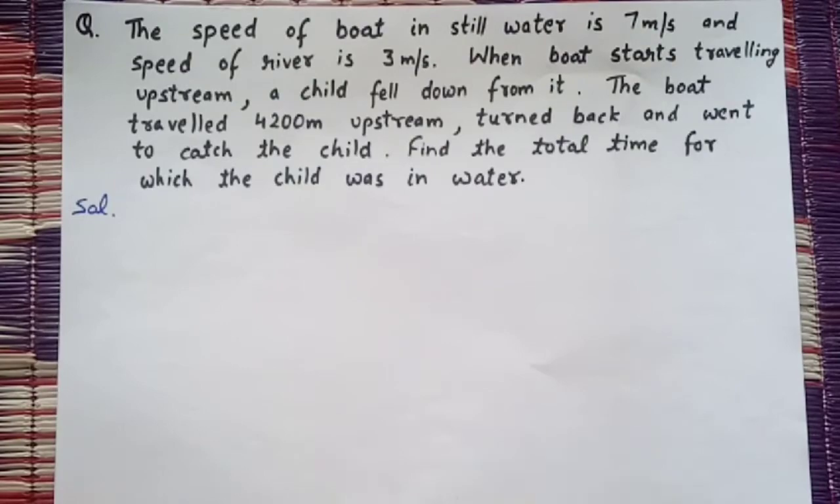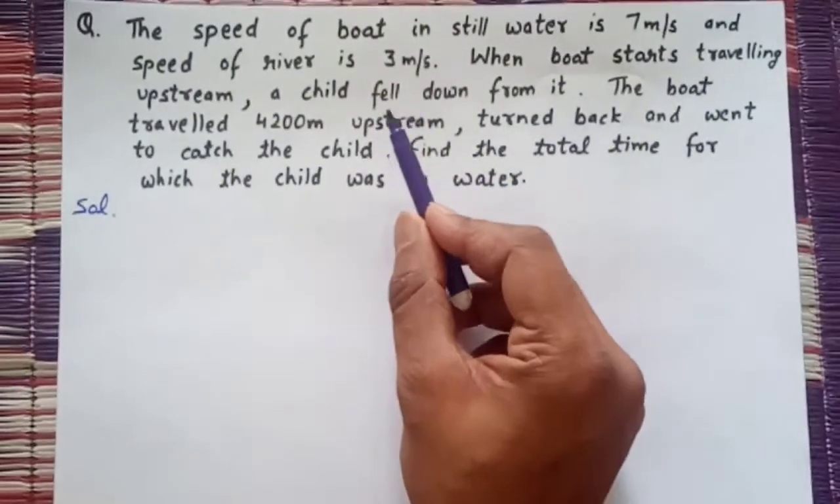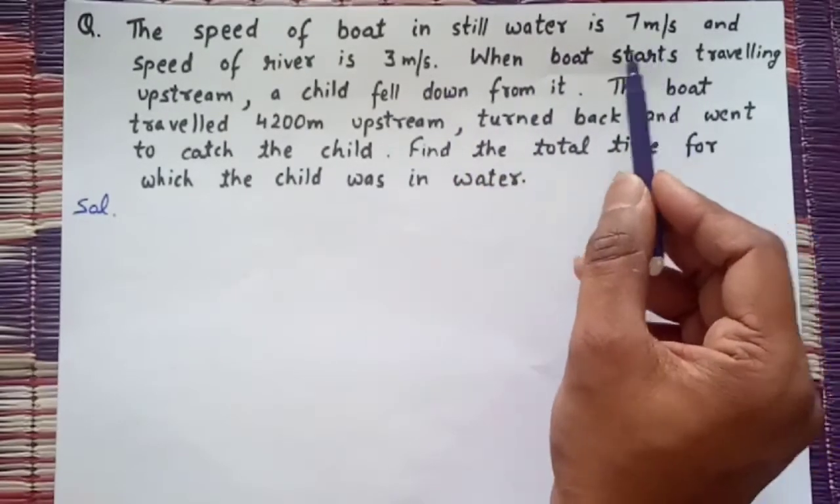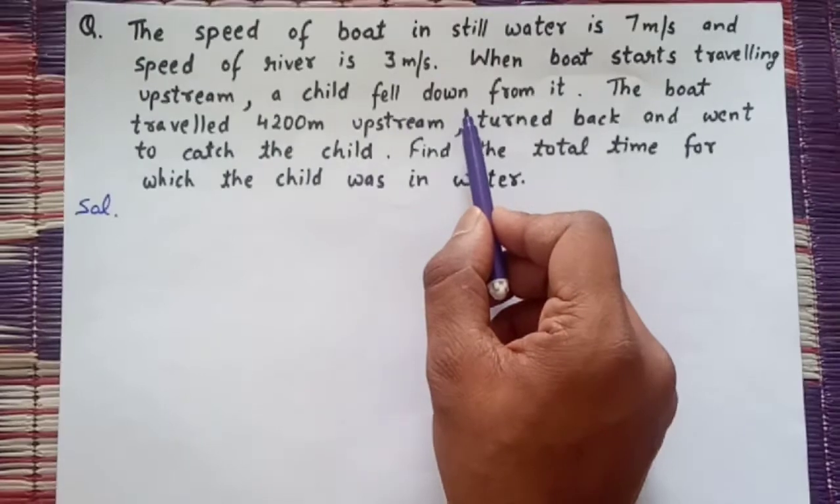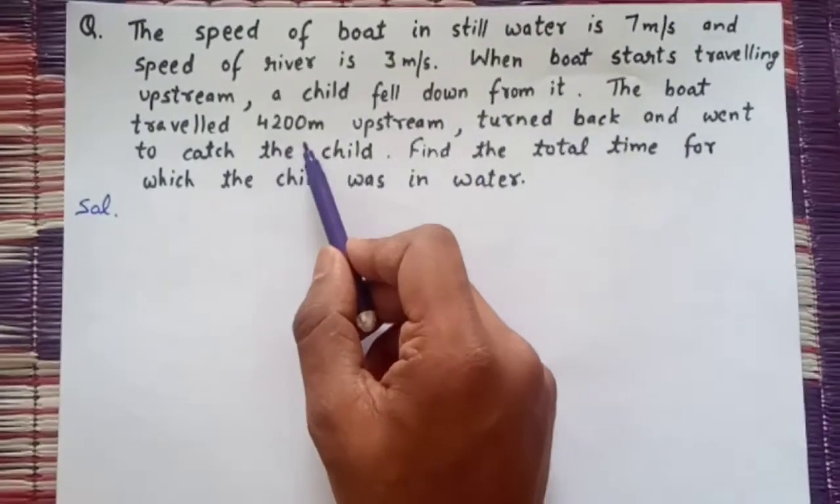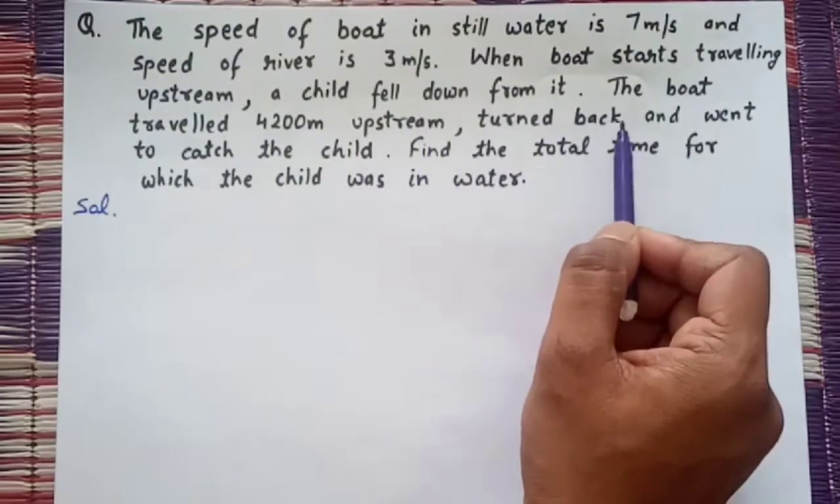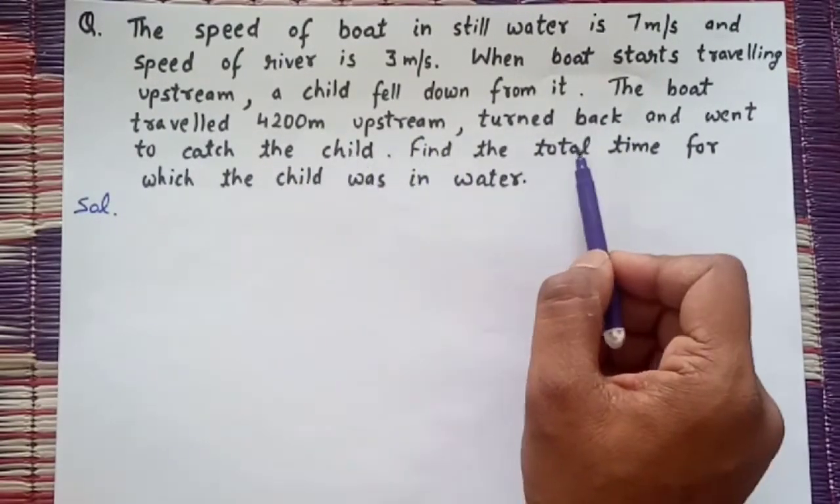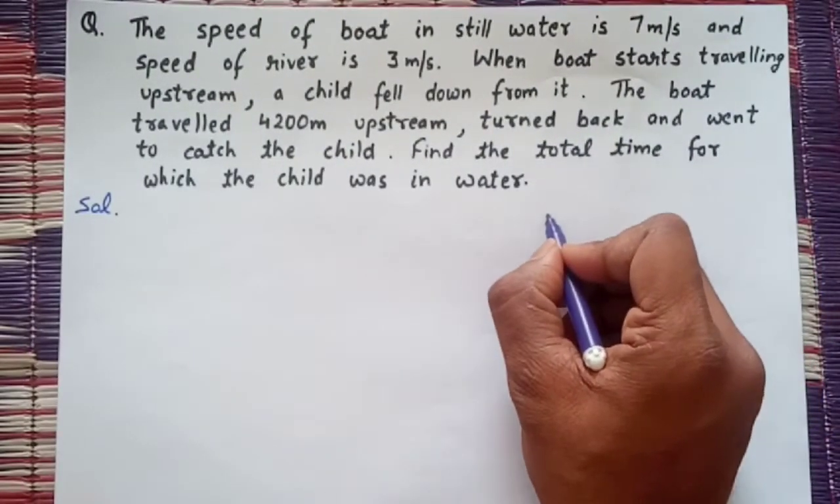Now our next question is: the speed of a boat in still water is 7 meter per second and the speed of the river is 3 meter per second. When the boat starts traveling upstream, a child fell down from it. The boat traveled 4200 meter upstream, turned back and went to catch the child. Find the total time for which the child was in water. Okay, fine. See what happens.